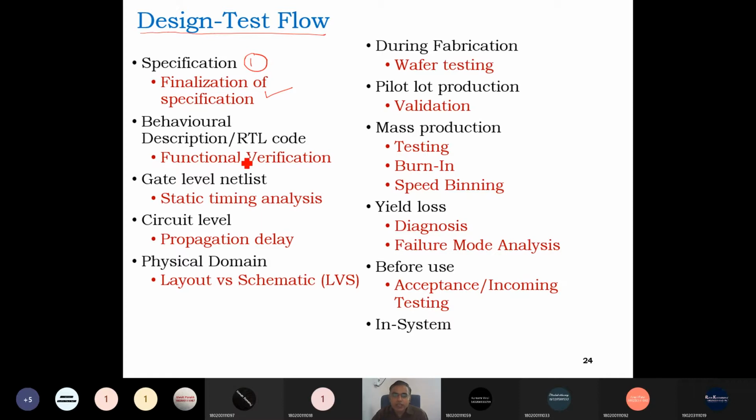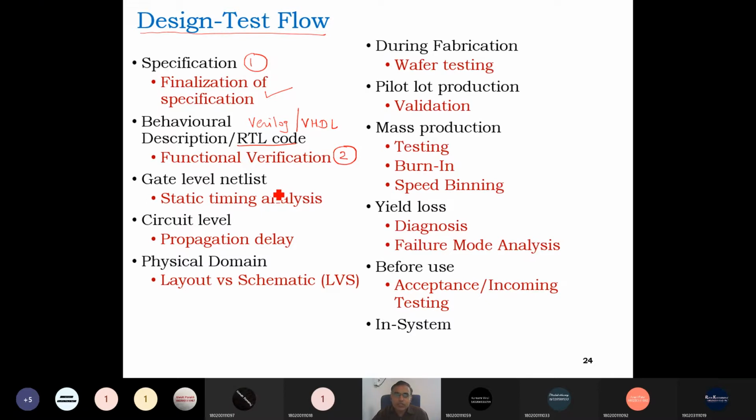The second testing occurs once we implement that specification into the RTL code by writing some Verilog or VHDL code. After writing this RTL code, again we need to verify whether the RTL code we have written is as per the specification or not, right? So it is verification, called functional verification. Major work is done at functional verification.